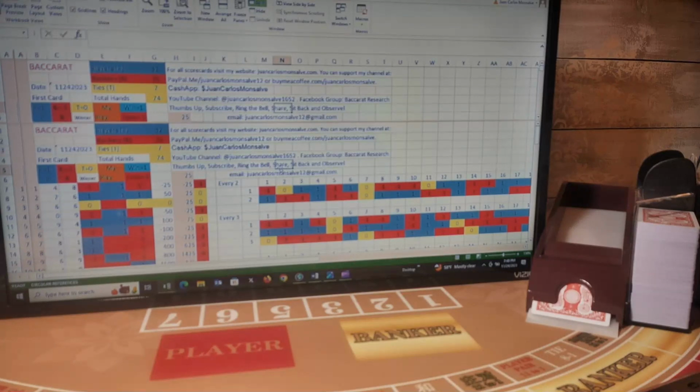Every time that you watch any of my videos, just sit back and observe. This is not my best strategy. This is a combined strategy for when it starts with player, banker, or even a tie. I will use this strategy combined. But I have two separate strategies, one when it starts with banker and one when it starts with player.